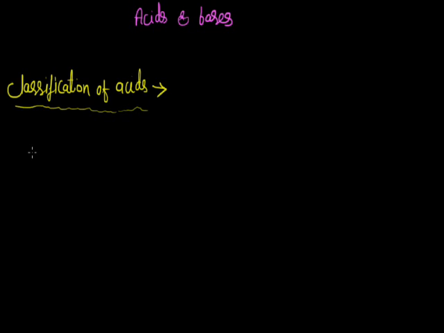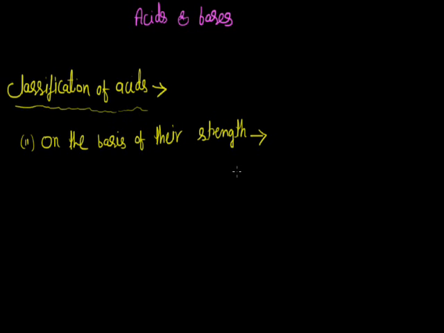Now, there is a second criterion for the classification of acids, that depends on the basis of their strength. On the basis of the strength, acids are classified into two categories. The first one is called strong acid.